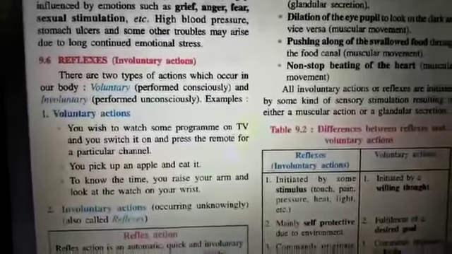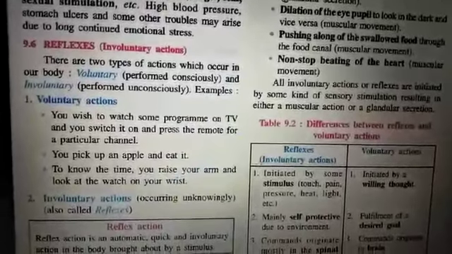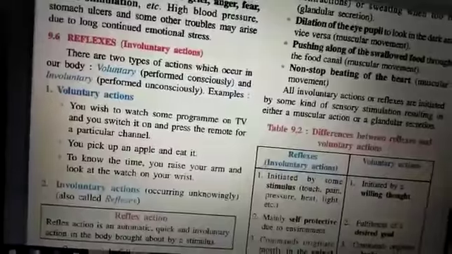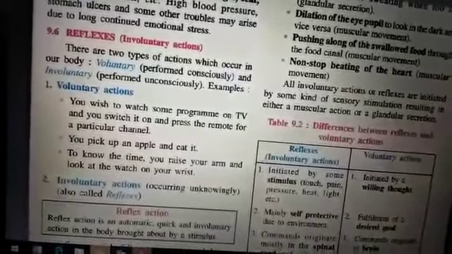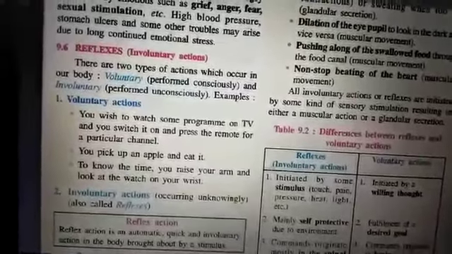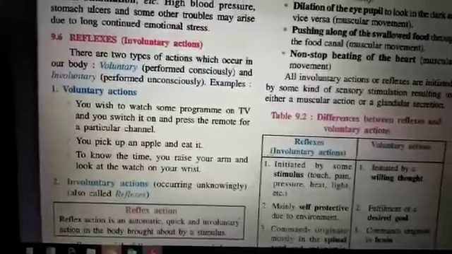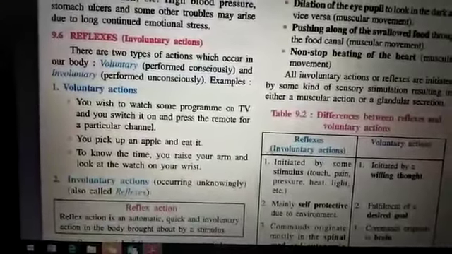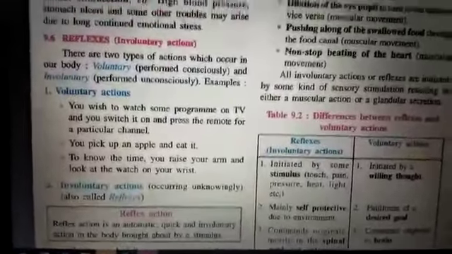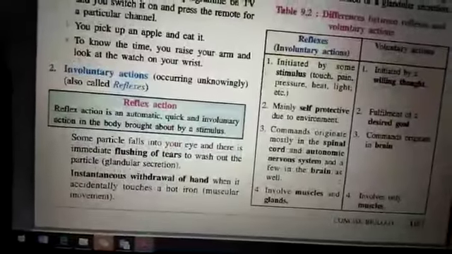Starting with the first one, voluntary actions, you can see an example is given. If you watch TV and you don't like the program which is running, you change the channel, you close the TV, you just switch it off, etc. This is according to your wish. If you want to eat something, you pick up an apple and start eating. If you want to see the time, you can just raise your hand and look at the watch, what's the time. These are all the voluntary actions which are being performed by the body.